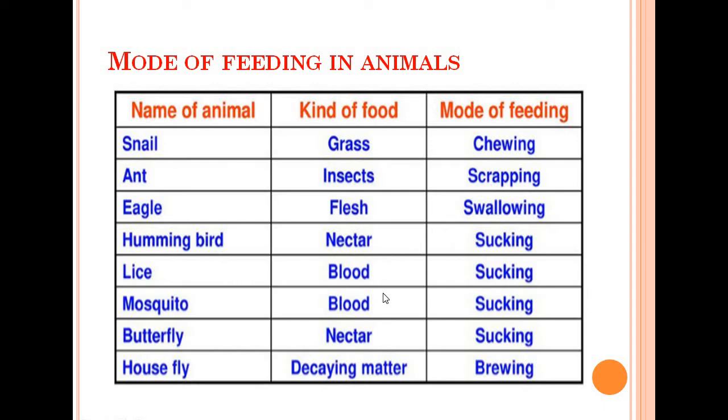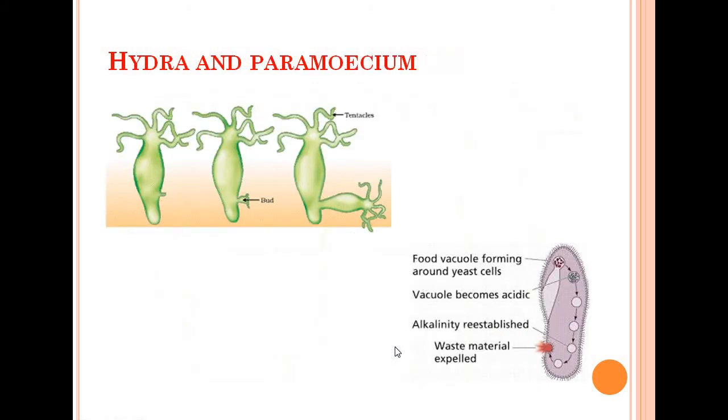Leech, even it is taking blood, so it is taking it through sucking. Mosquito, it is taking blood, so it is also sucking it. Butterfly, it is taking nectar, so it is also sucking. Housefly, it is in decaying matter, so it is growing. So these are the different modes of feeding of different animals.